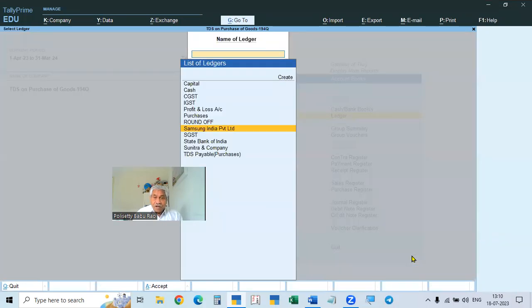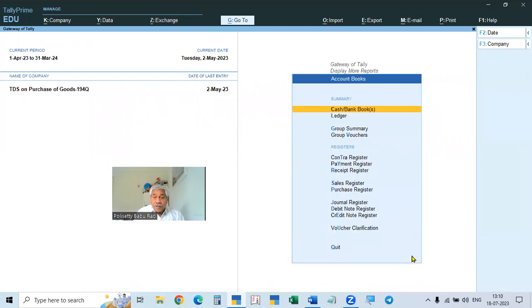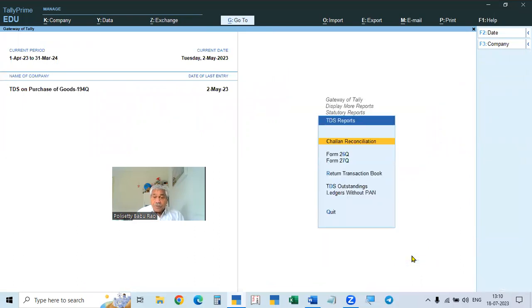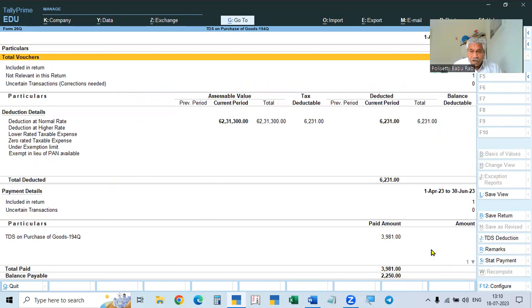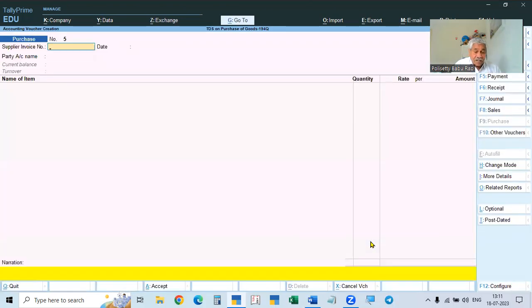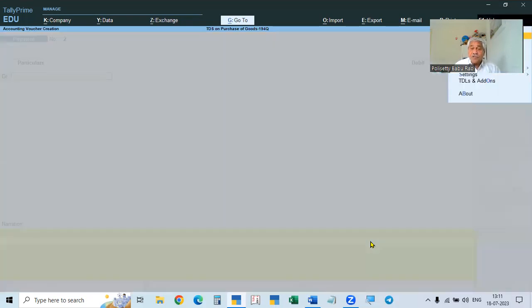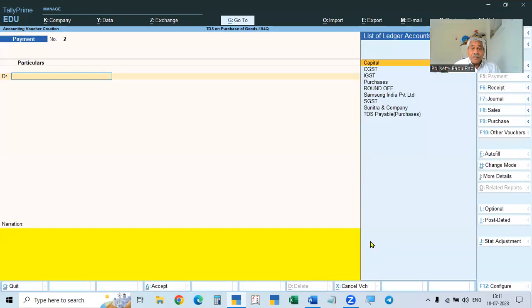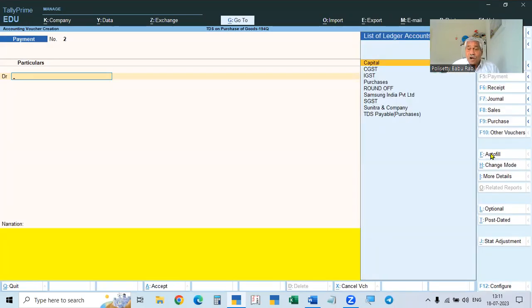Okay, now we go to the report, TDS report 26Q. Here, last time I told you, we go to outside. We have to make the payment now. So we can make the payment here, or we can make the payment from outside. See here, take the voucher, go to the payment voucher. So for the month of May, we pay in June. So 1st June I am taking. Here I am taking 1st June as the date, and in the payment voucher also we can go autofill.